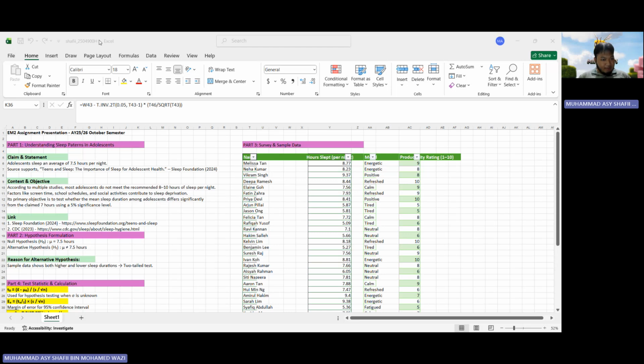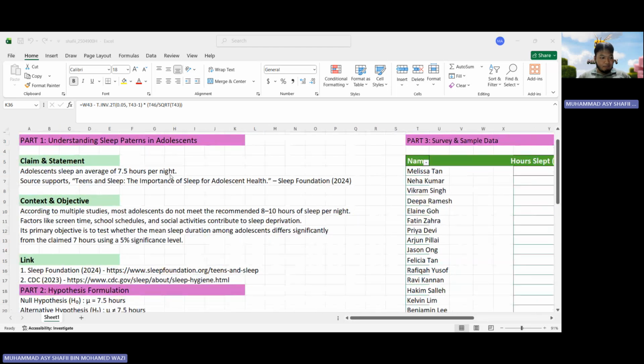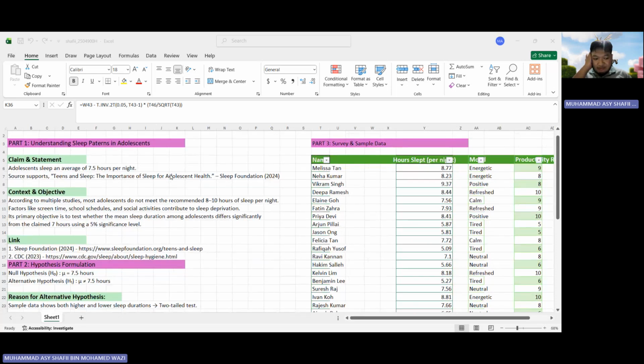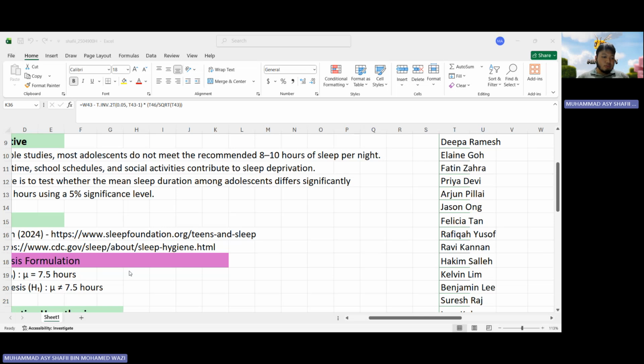My claim here is that adolescents sleep an average of 7.5 hours per night. This claim is based on my findings from various sleep studies and reports from Singapore about teen sleep patterns. Here you can see the links I've got my information from. I wanted to test if this claim is still true for my sample data collected from 35 adolescents through a short sleep survey. So let's move on to part 2.